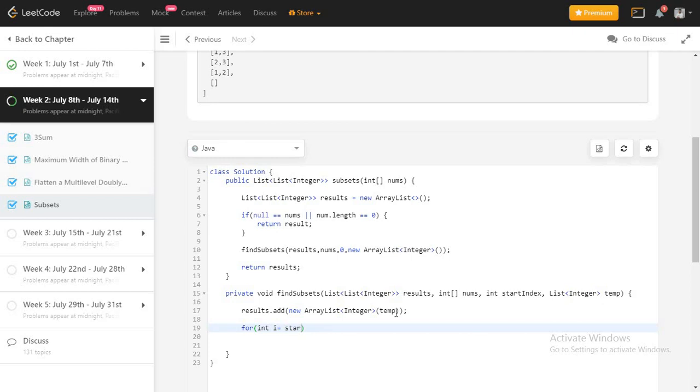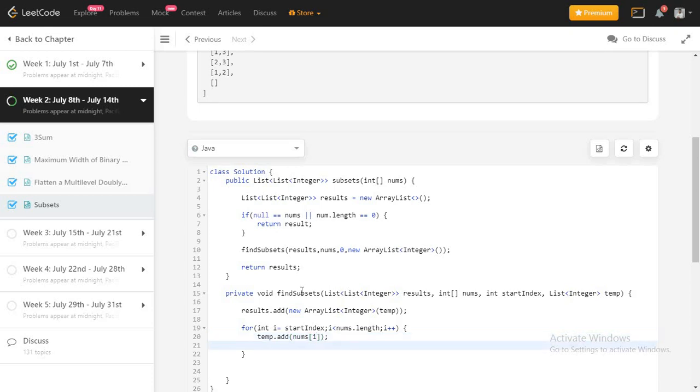So now what I need to do is run a for loop, and I will start from my start index, whatever I am passing here. Initially it will start from 0, since we are passing 0. Then we will iterate till we reach our input array length, and I increase my i counter. Then I need to add the current number in that nums array, so it should be add nums[i].